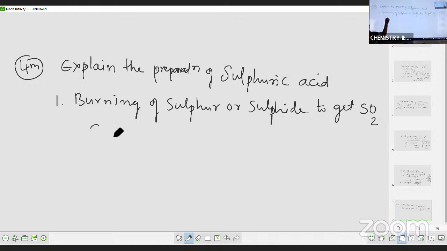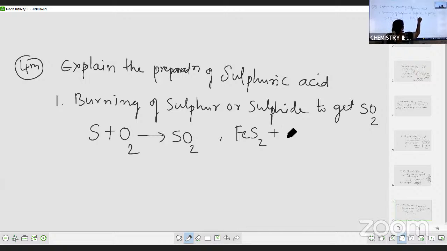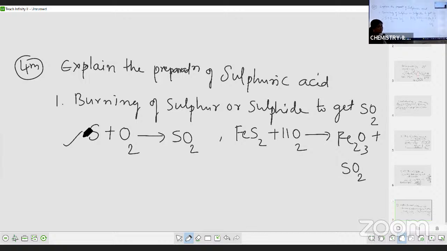बर्निंग का मतलब क्या है? सल्फर प्लस ऑक्सीजन, you will get SO2. Is it not, students? If you take sulfide ore, for example, FeS2, iron sulfide plus 11O2 will give rise to Fe2O3, okay, plus SO2, right? So either directly you can burn the sulfur to get SO2 or you can take any sulfide ore to get the sulfur dioxide.